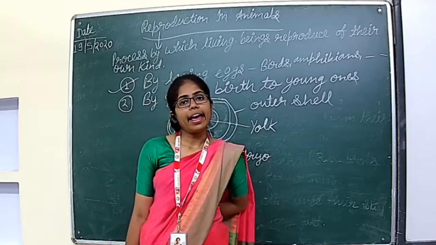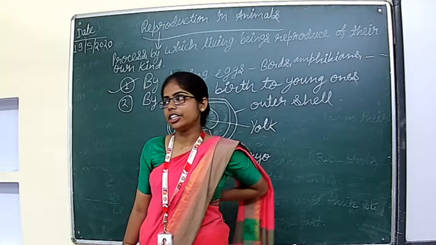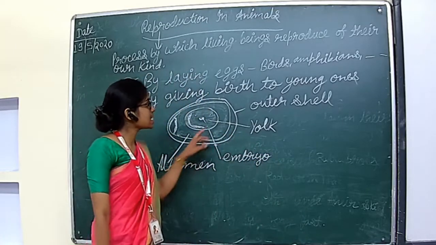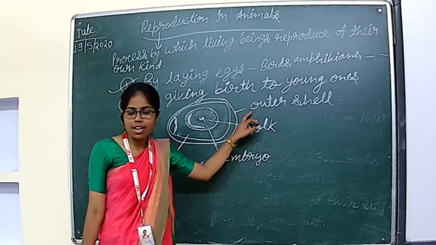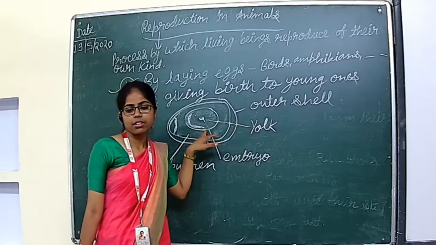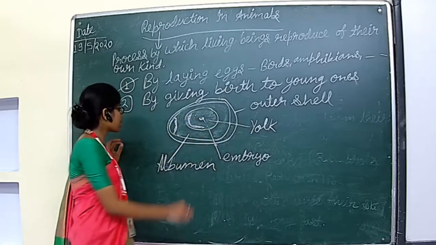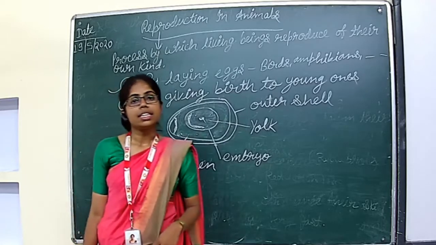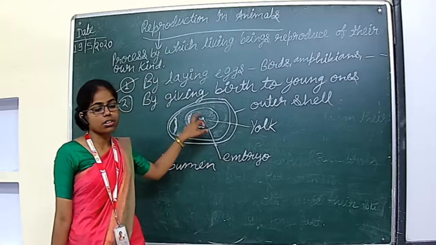And now we will study in detail about the structure of the egg. An egg consists of an outer hard shell which protects the egg. The white jelly portion is called albumen. This covers the yolk.